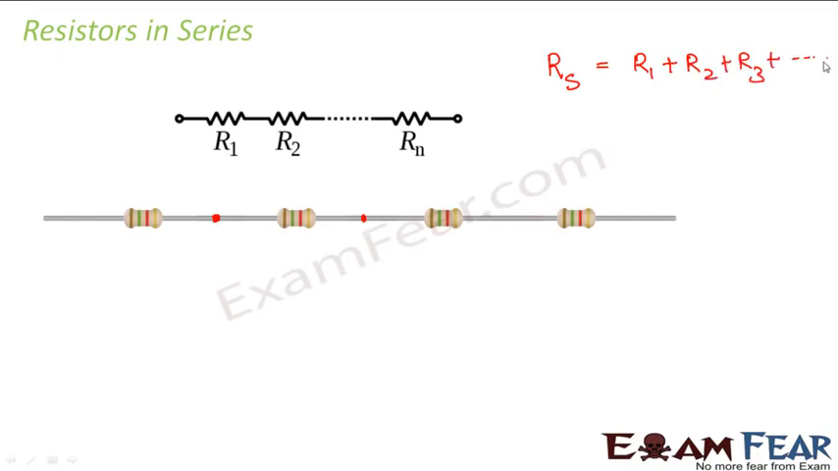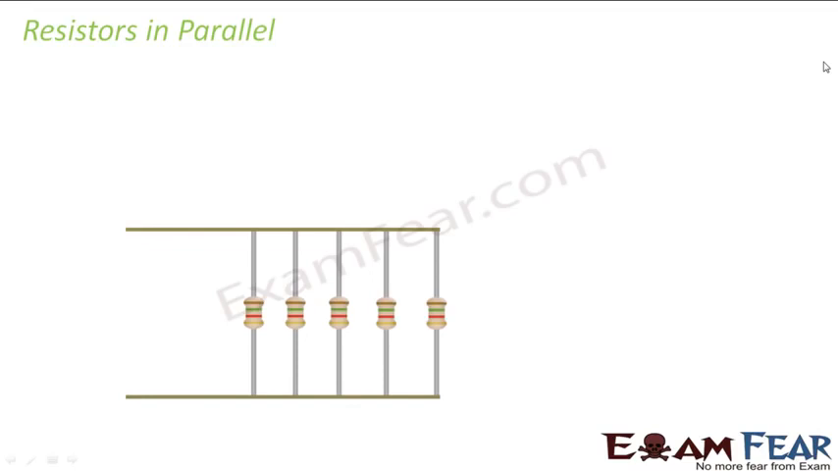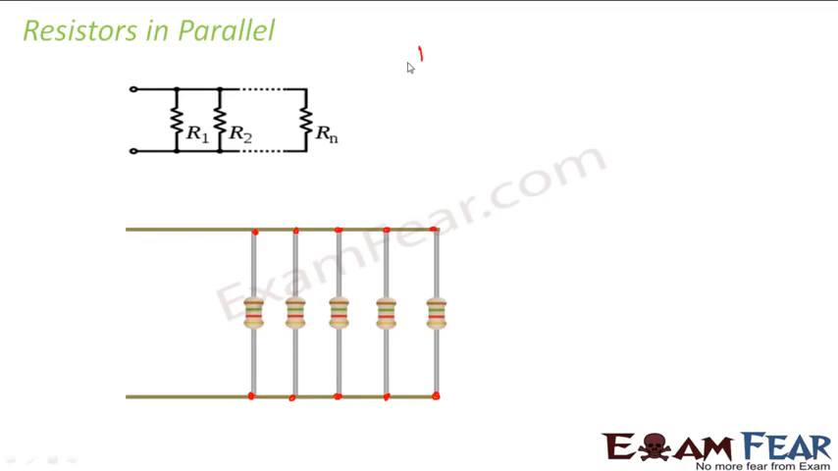in series. Similarly, there could be another arrangement where one end of all the resistors are connected together at one point. So you see all of these are connected together, and all the other ends of the resistors are again connected together. So this is called a parallel arrangement. Now the net equivalent resistance in a parallel combination of resistors is given by 1 by R parallel is equal to 1 by R1 plus 1 by R2 plus 1 by R3 and so on. So in this fashion you can calculate equivalent resistance.